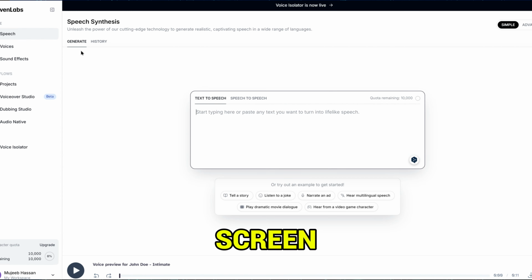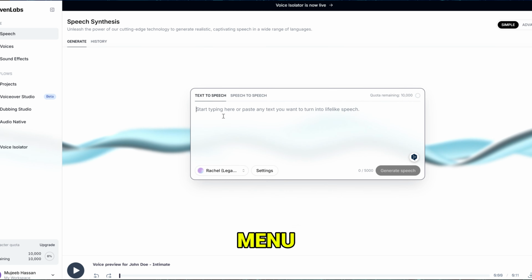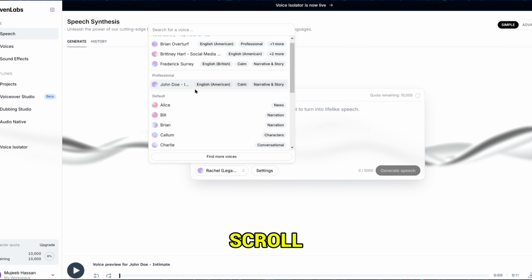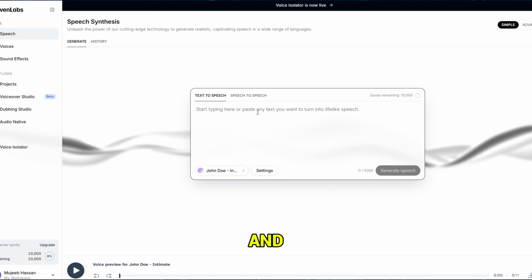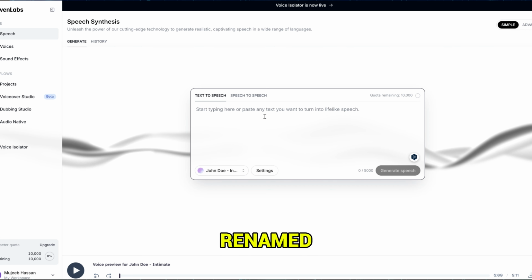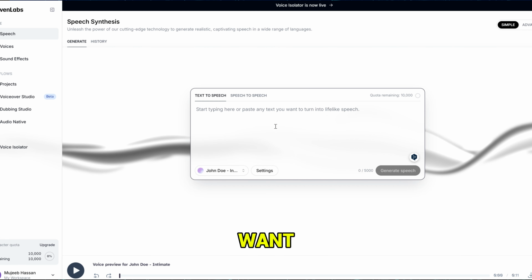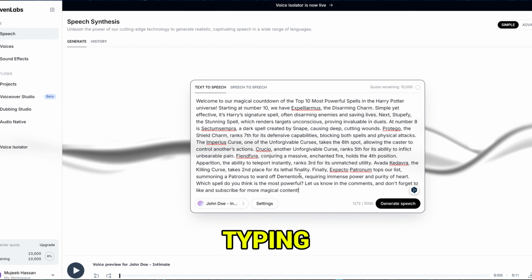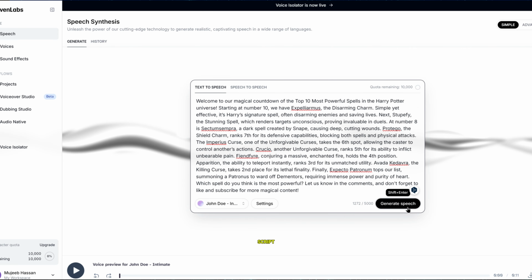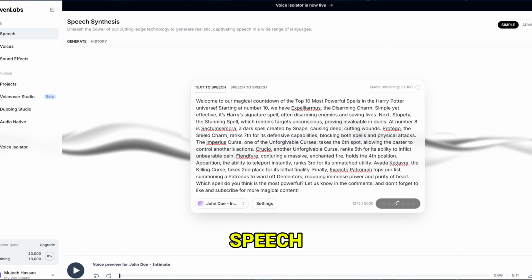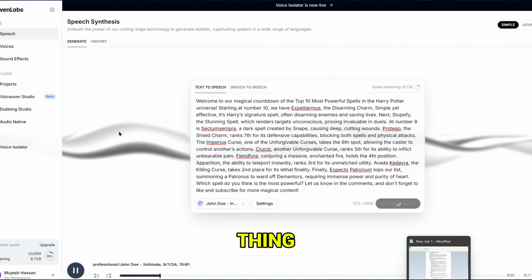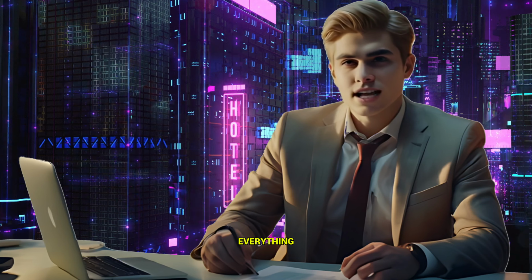In the middle of the screen, you want to find the drop-down menu with all your voices. Scroll around and find the one we just added, and then select it. Mine is renamed because I've used it before. You now want to click on where it says Start Typing and paste in the ChatGPT script. So hit Generate Speech. Once 11 Labs has done its thing, hit Download. Alright, that's everything we need.